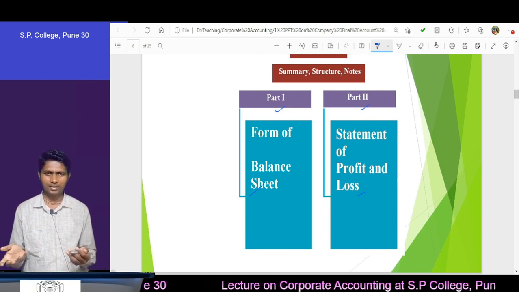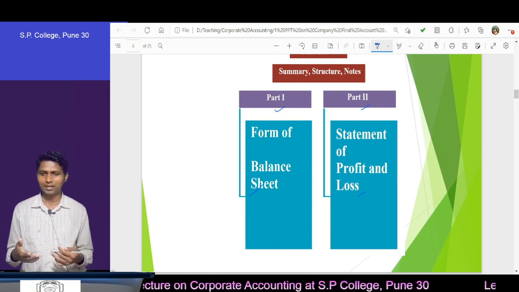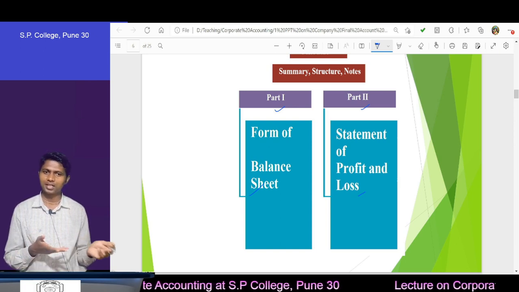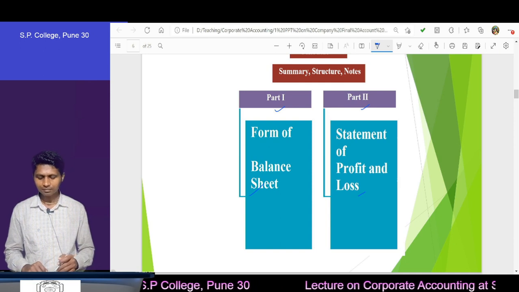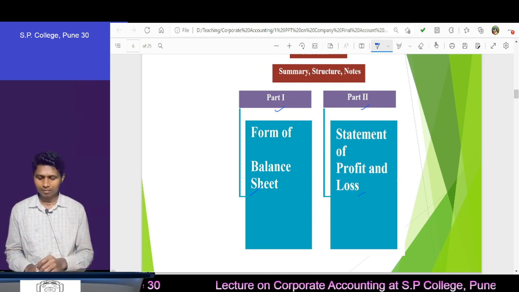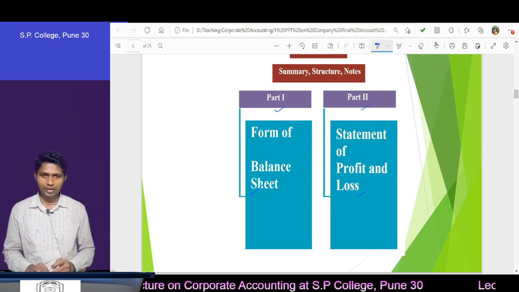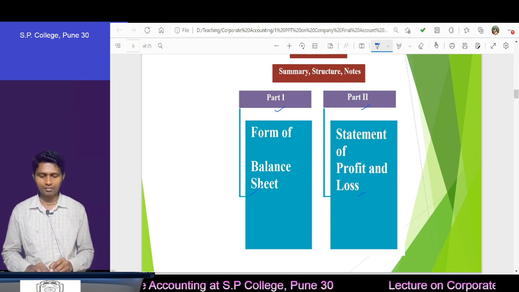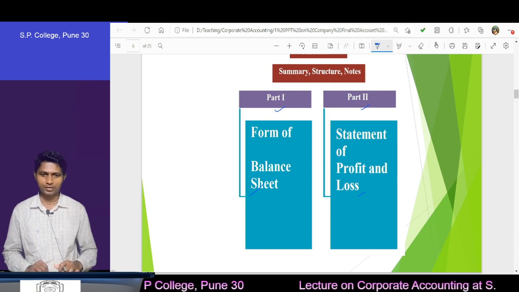It is one and the same thing, but to show it differently they have shown the balance sheet first. The name also changed. For the balance sheet we still say balance sheet. But what about the profit and loss? Previously we said profit and loss account, but here you will find not an account but a statement of profit and loss. Understood? This is the change.